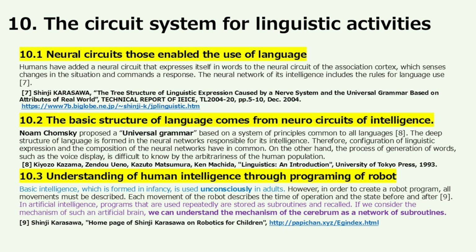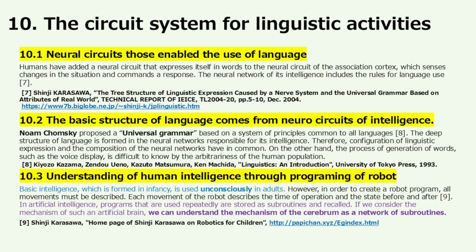Understanding of human intelligence through programming of a robot. Basic intelligence, which is formed in infancy, is used unconsciously in adults. However, in order to create a robot program, all movements must be described. Each movement of the robot describes the time of operation and the state before and after. In artificial intelligence, programs that are used repeatedly are stored as subroutines and recalled. If we consider the mechanism of such an artificial brain, we can understand the mechanism of the cerebrum as a